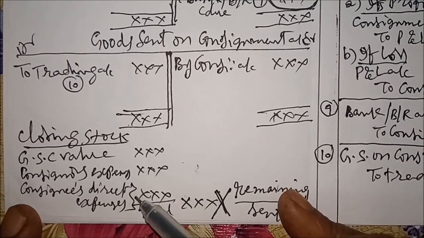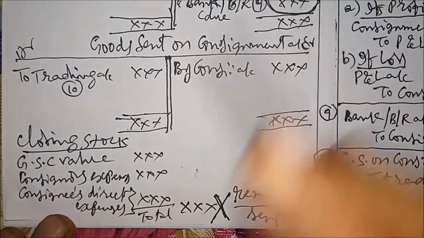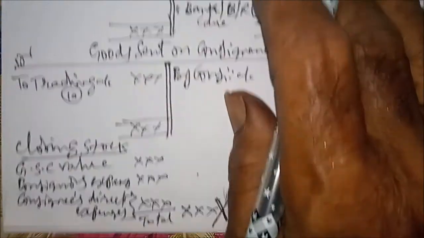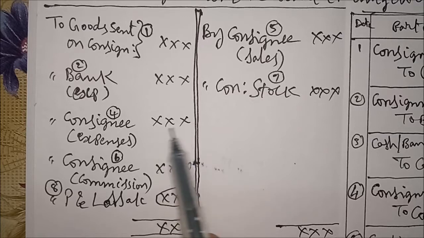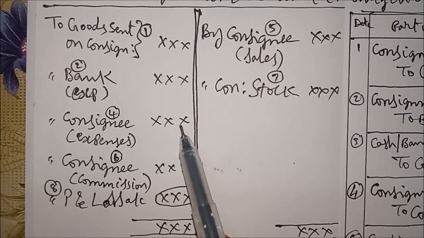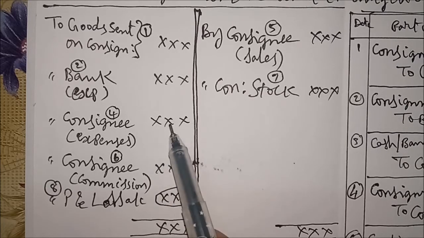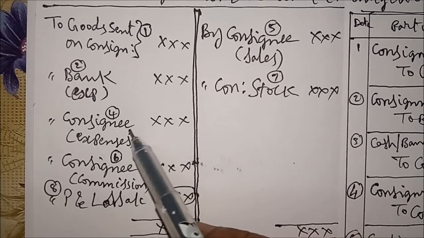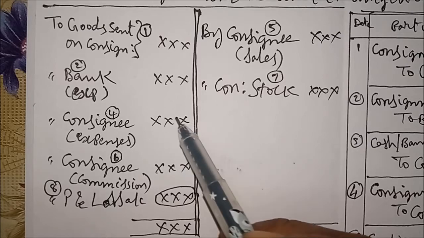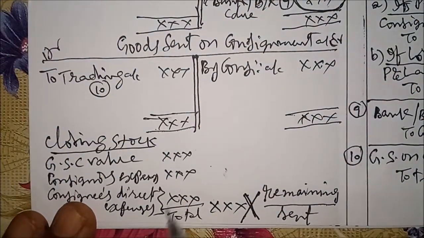And consignees direct expenses. Here you have to observe the word direct. Here in consignment account we have written consignees expenses. This is total of all the expenses, but we don't take the total of consignee. We take the total of consignors expenses, okay, no problem. But in case of consignee, we don't take all the consignees expenses while valuing the closing stock. We take only direct expenses. What are the direct expenses?